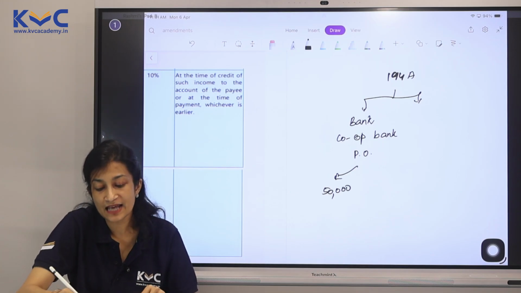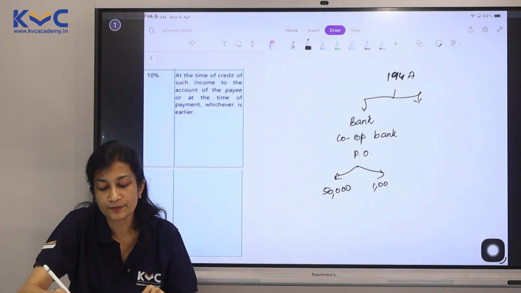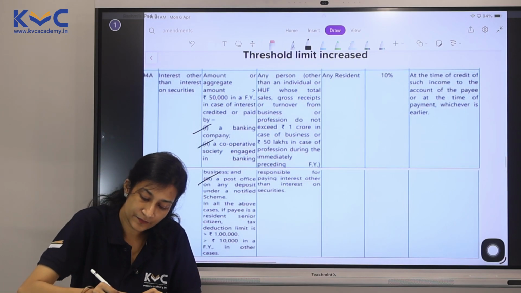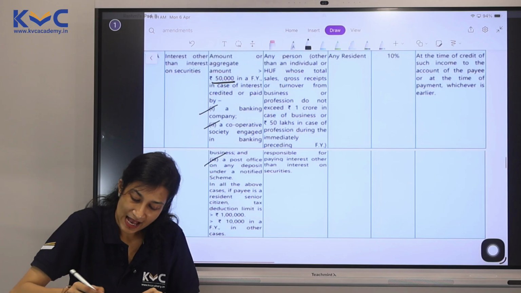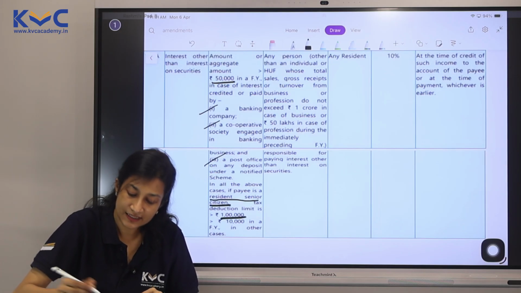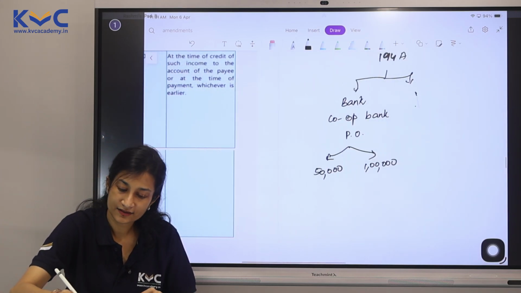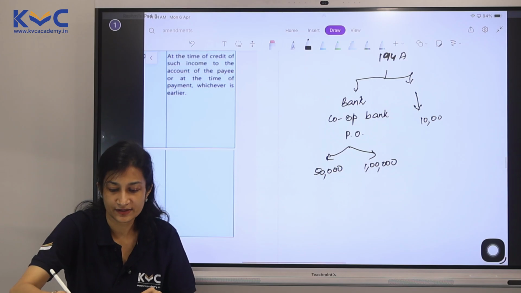But if the person happens to be a senior citizen, it becomes 1 lakh. So it is 50,000 aggregate amount, of course. And if it is a resident senior citizen, it is 1 lakh. If it is any other case, it is 10,000 rupees.